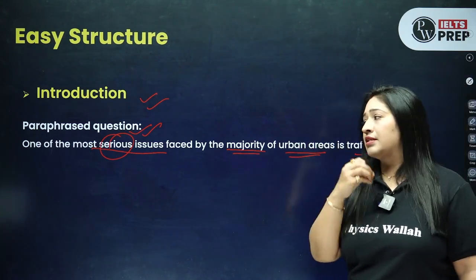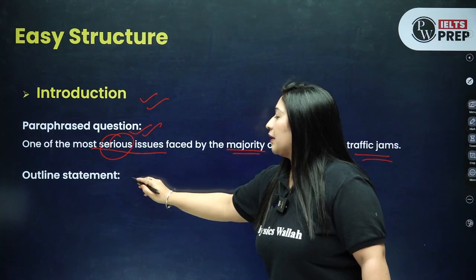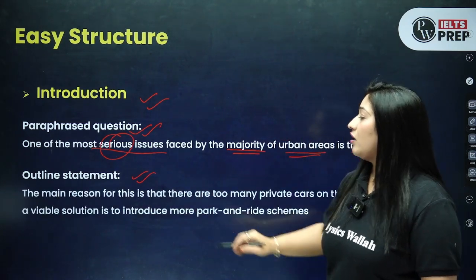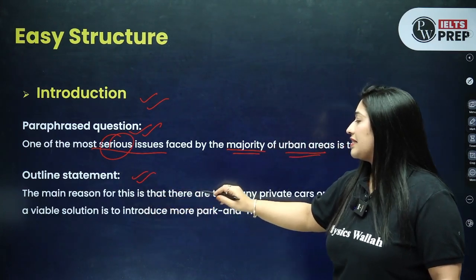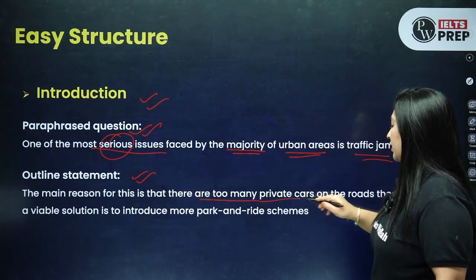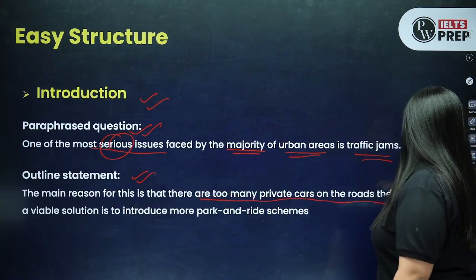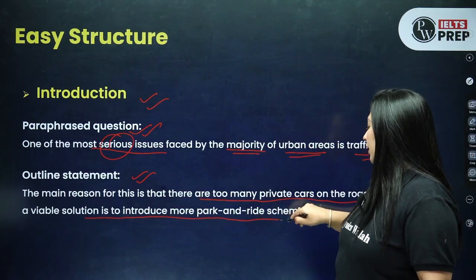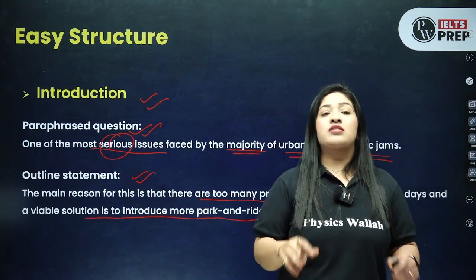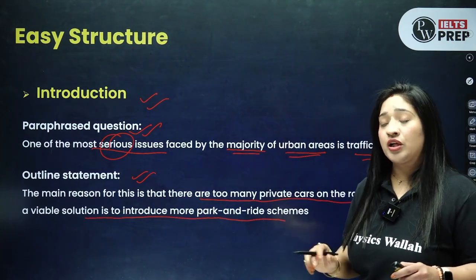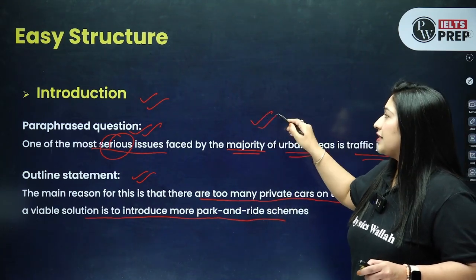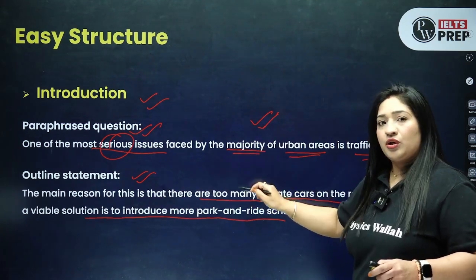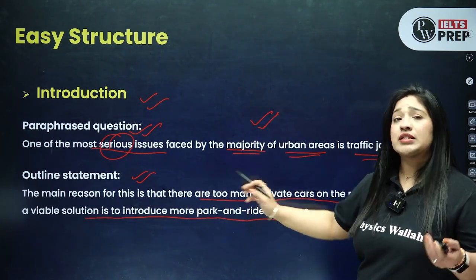You need to use some synonyms. Now the outline statement, where I have told you to add a cause and a solution also. So here the main reason for this is that there are too many private cars on the road these days, and the viable solution is to introduce more park and ride schemes. So this is how you are going to generate your introduction, where you are going to paraphrase the statement, and after paraphrasing you are going to write down the cause and the solution.